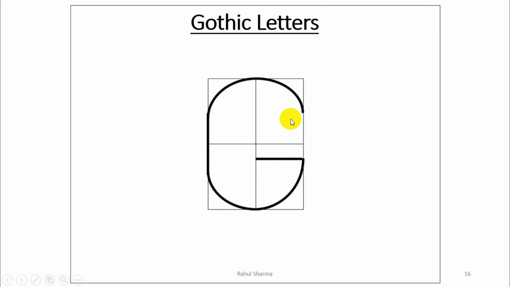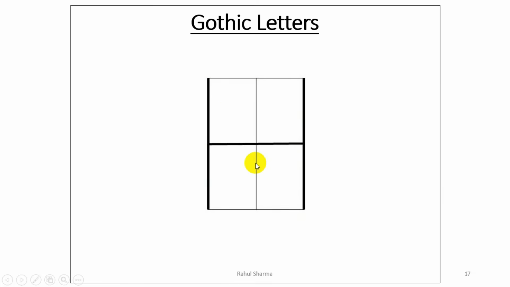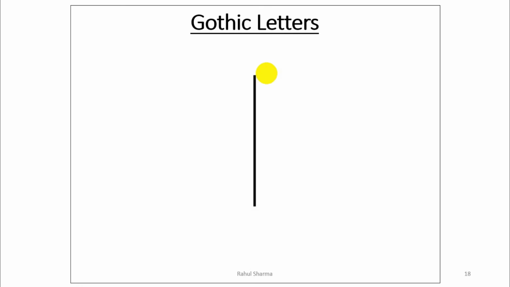Now this is G. It is just similar to the letter C. It is having straight and continuous curve, and below mid it is having straight part up to mid like this. Now this is the letter H, straight two lines and mid adjoining edge. Now this is the letter I. So I is the exceptional case. I is having 7:1. Whatever the height is given in the question, the width of I will remain 1. 7:1, 10:1, 100:1. So it will be only having a straight line.